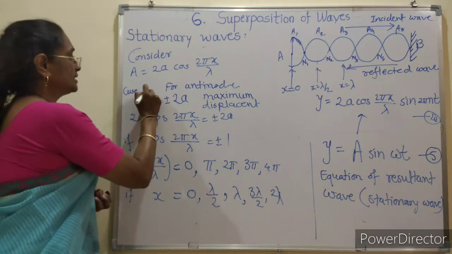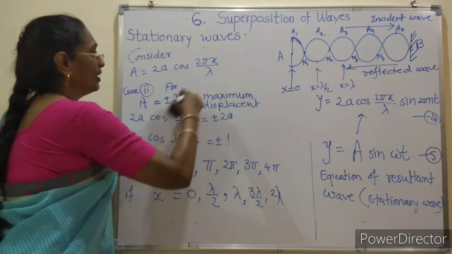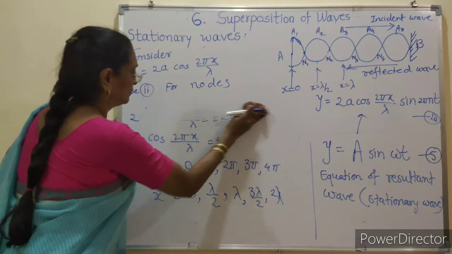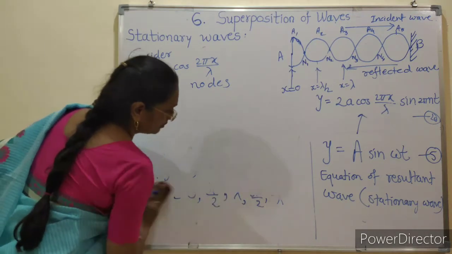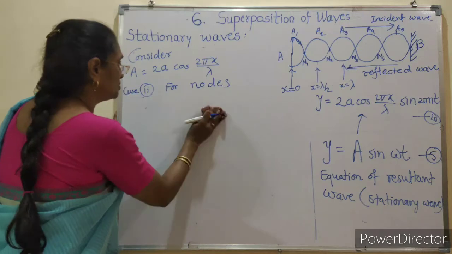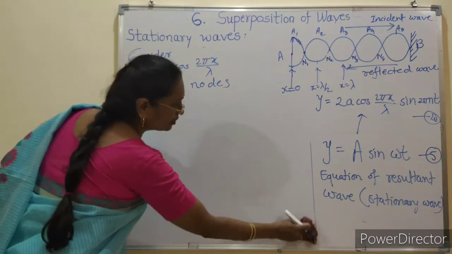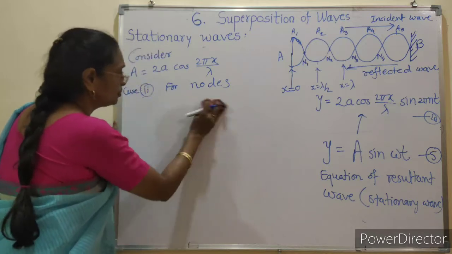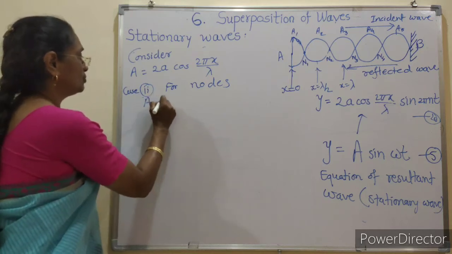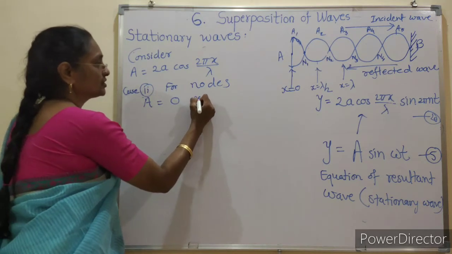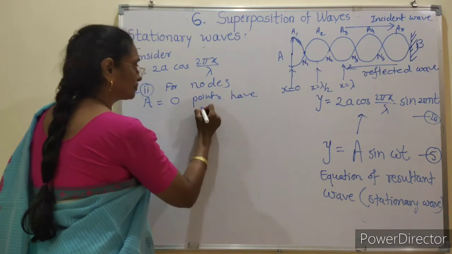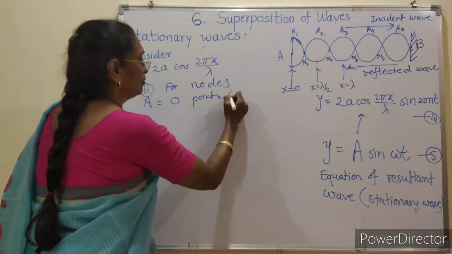Now the second case is for nodes. A node is a point which has zero displacement, or the points on the stationary pattern with zero displacement are called nodes. So when A is equal to 0, the points are nodes.